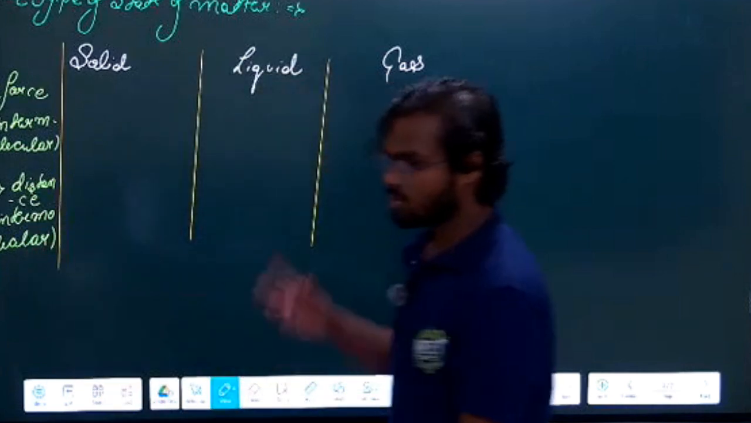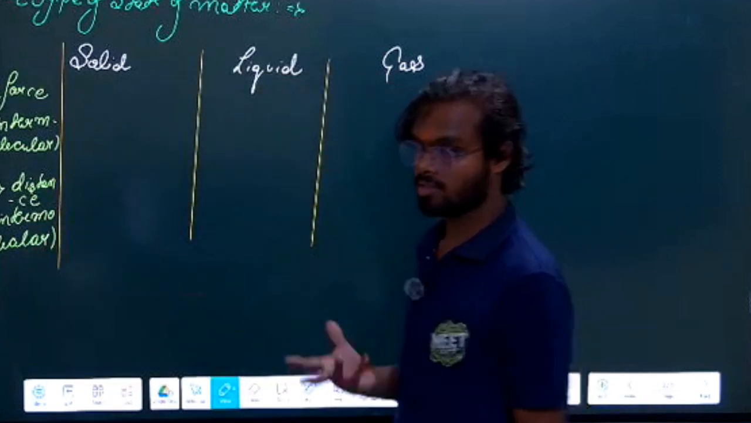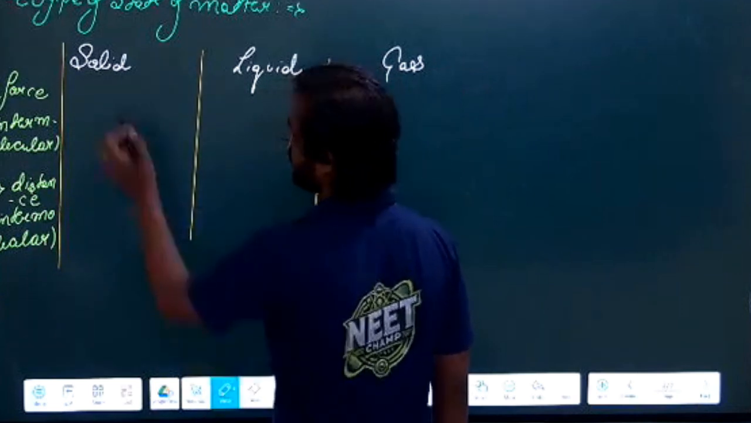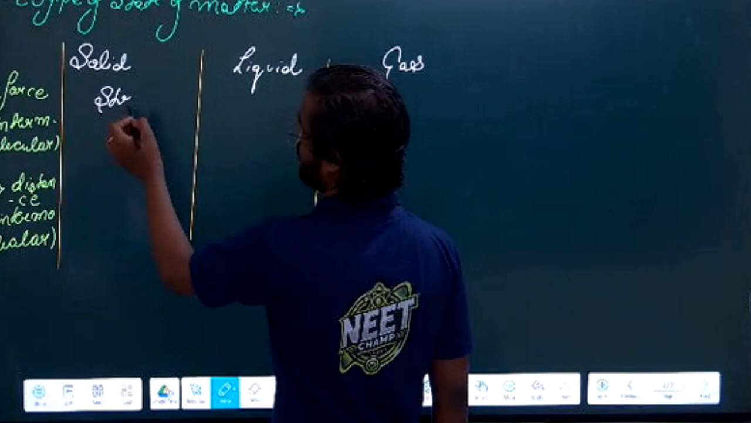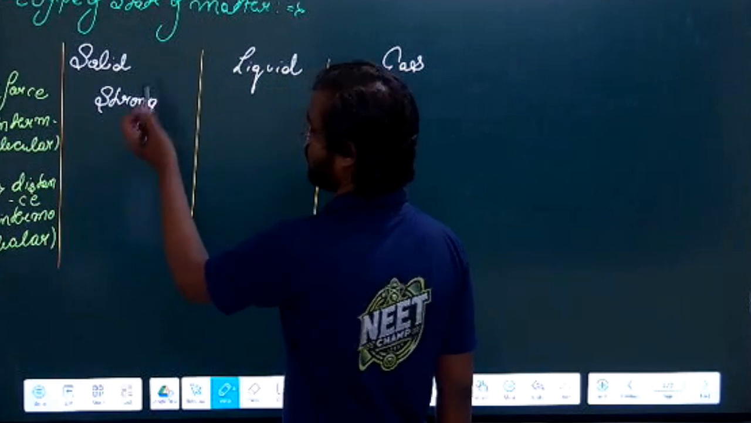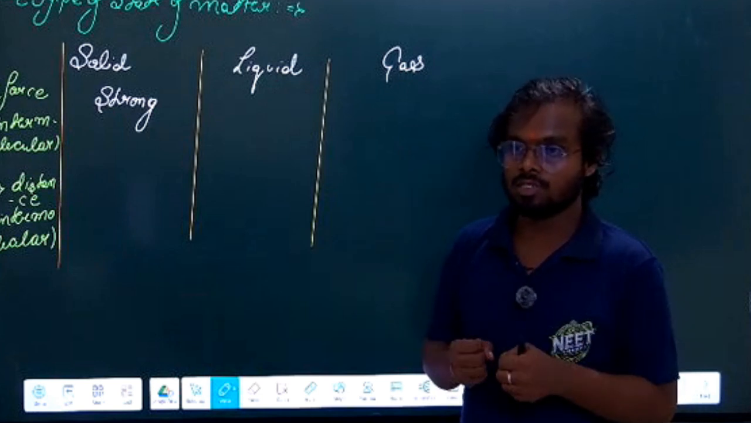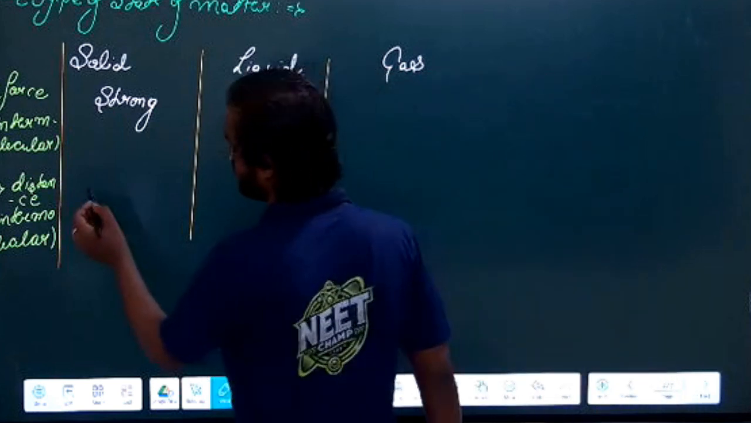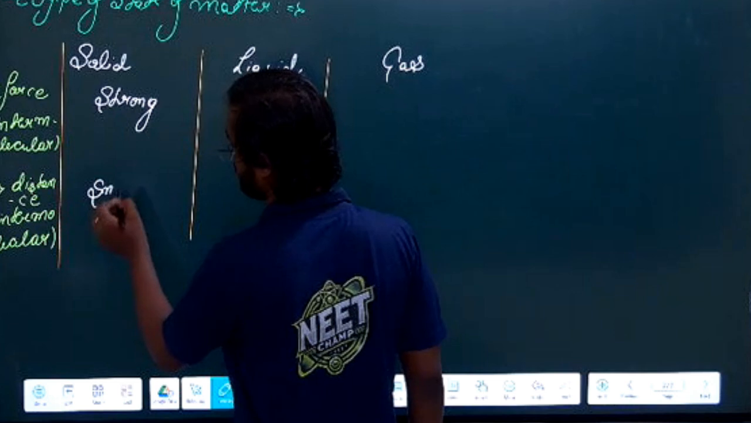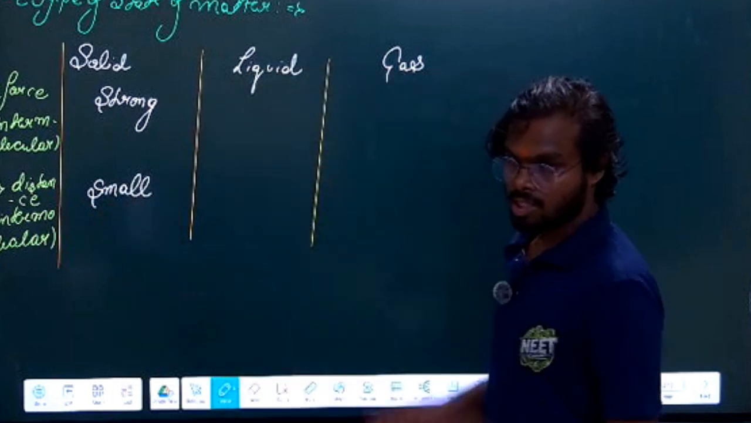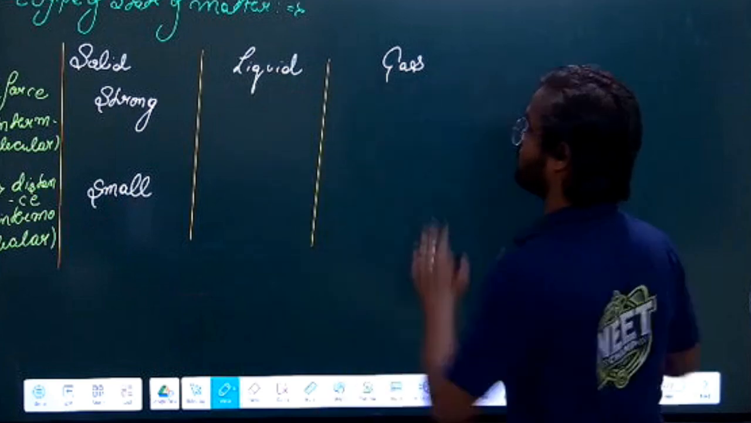So in solid, this force is very strong, right? If the force is strong, that means the particles will be very close to each other. So the distance will be very small, right? Similarly for liquid, let us come to the gas first.